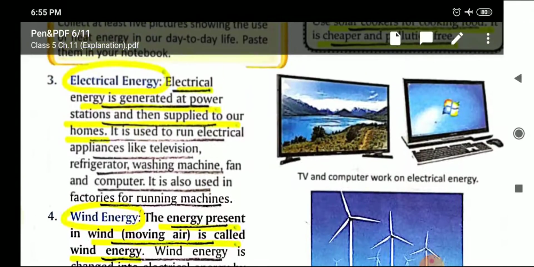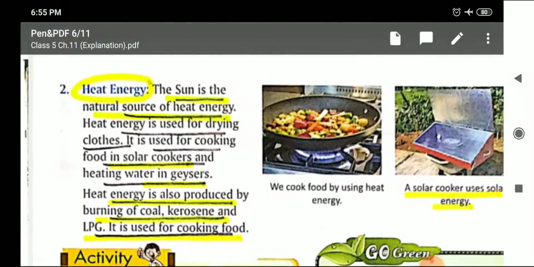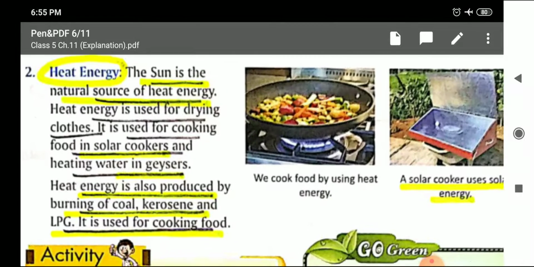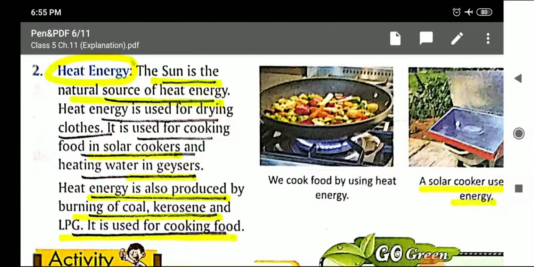Now the next topic is heat energy. Just now I told you that the sun is the natural source of heat and light energy. And you know why we need heat and light in our daily life.